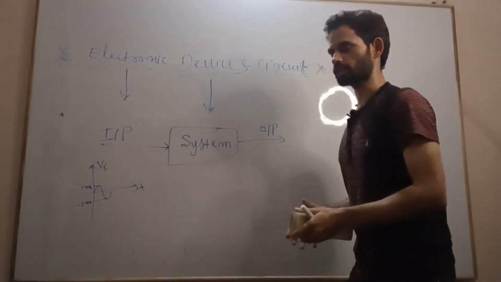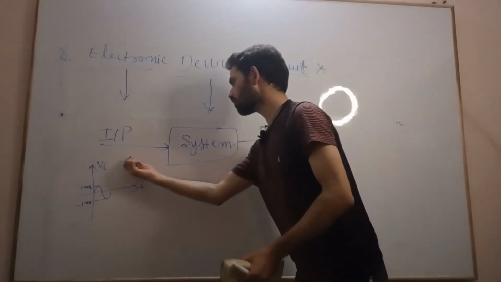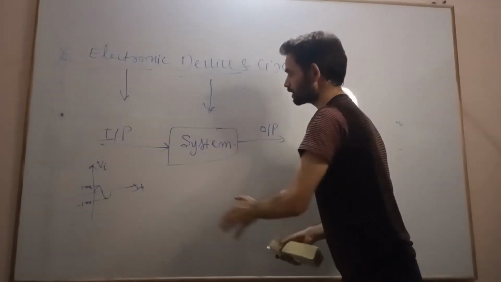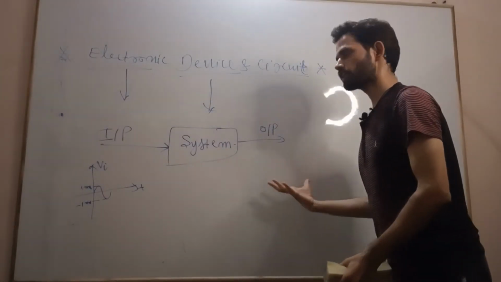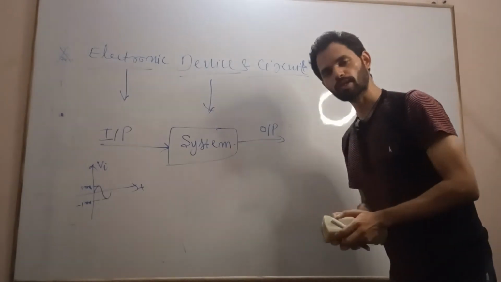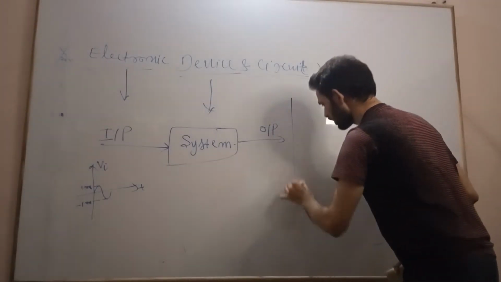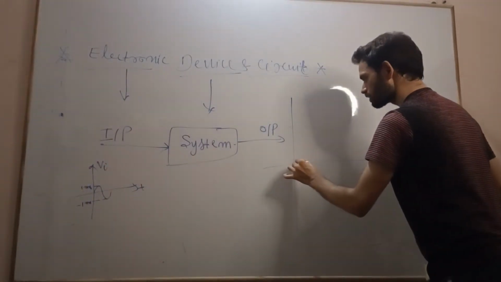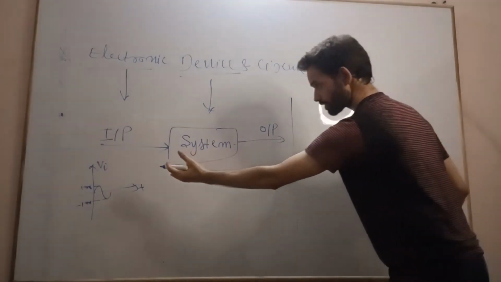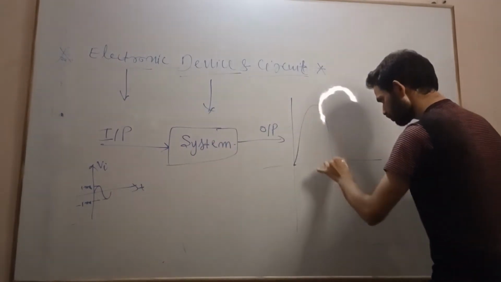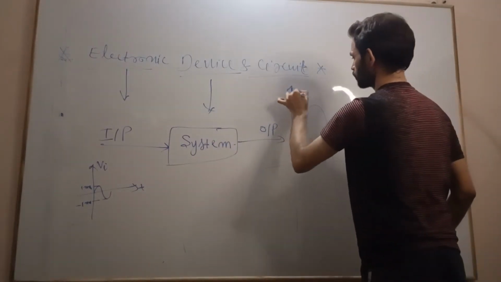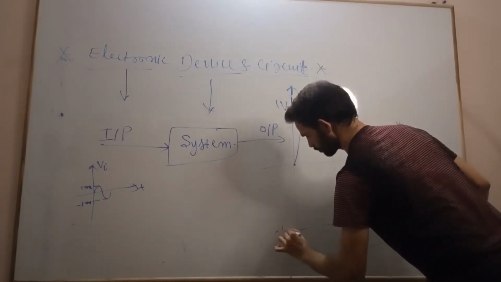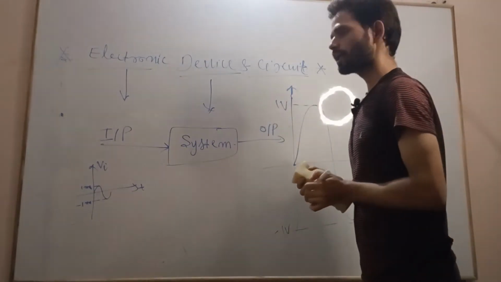This is our voice signal in the form of an electrical signal, which is processed by the system. And this system generates output as per our requirement. What is our requirement? My requirement is that this signal, which is 1 millivolt, be amplified to 1 volt, which is only possible by an amplifier.